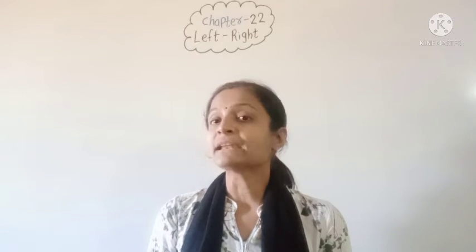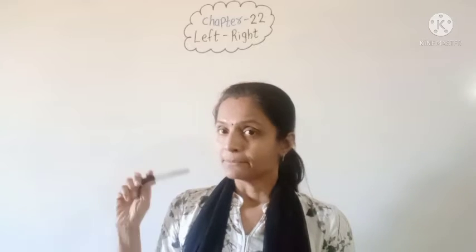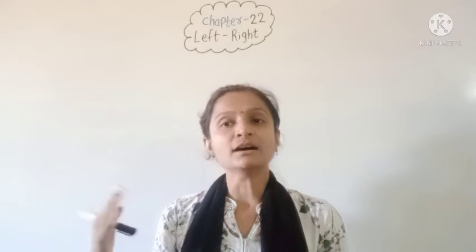So we can look to our right, left, front, back from the place where we are sitting. For example, if I have to say that there is a whiteboard, but where is the whiteboard? It is behind me, right? And where are the benches? In front of me, right? And where is the door of your classroom? So it is on the left side of me and the windows are on the right side of me. Okay, so with the help of this left and right hand we can give the directions.